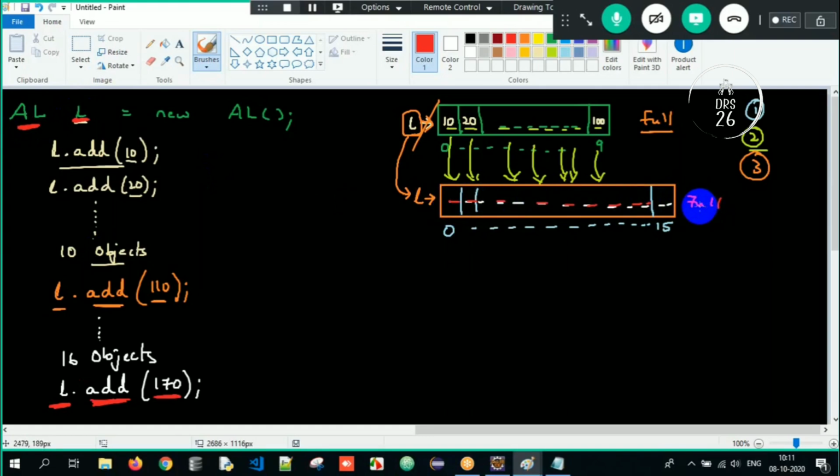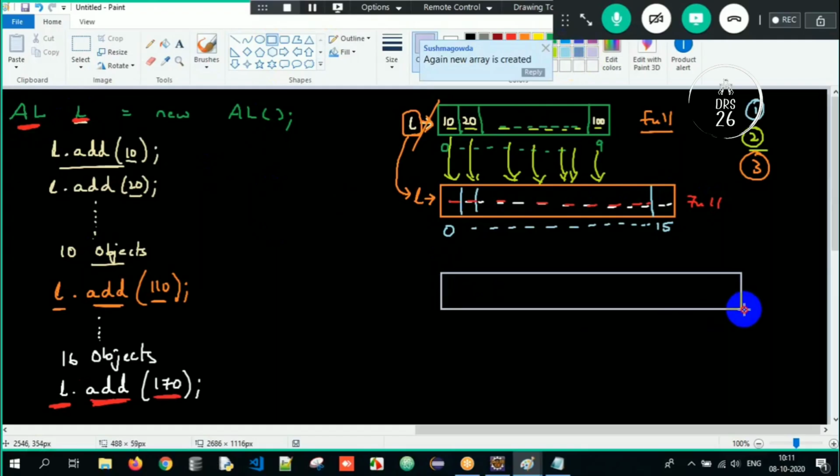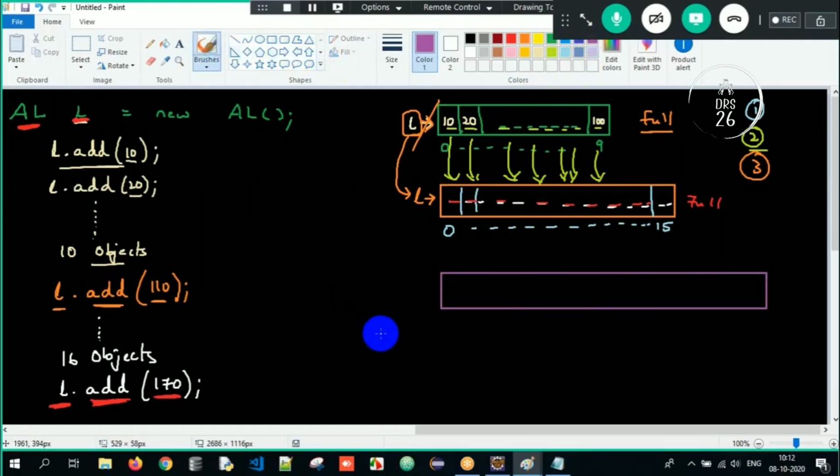Now what will happen once the array list is full? A new array will get created. Very good. And what will be the size of the newly created array? It depends on the incremental capacity formula. What is the current capacity now? It's 16. 16 into 3 by 2 plus 1. 16 into 3 is 48, 48 by 2 is 24, 24 plus 1 is 25. So the size of the newly created array is 25.